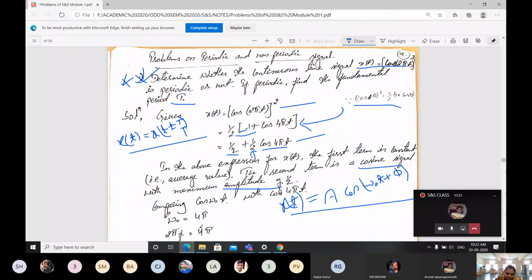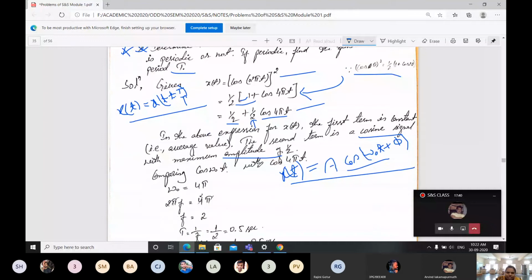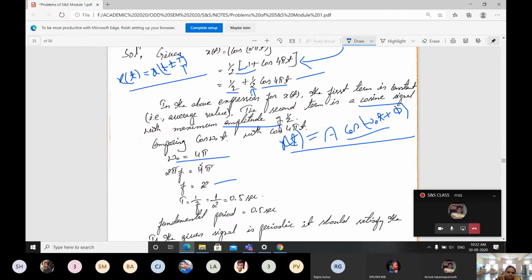Comparing cos ω₀t with cos 4πt, I get ω₀ = 4π. Then ω₀ is nothing but 2πf, which equals 4π. If you solve this, you will get a frequency of 2.